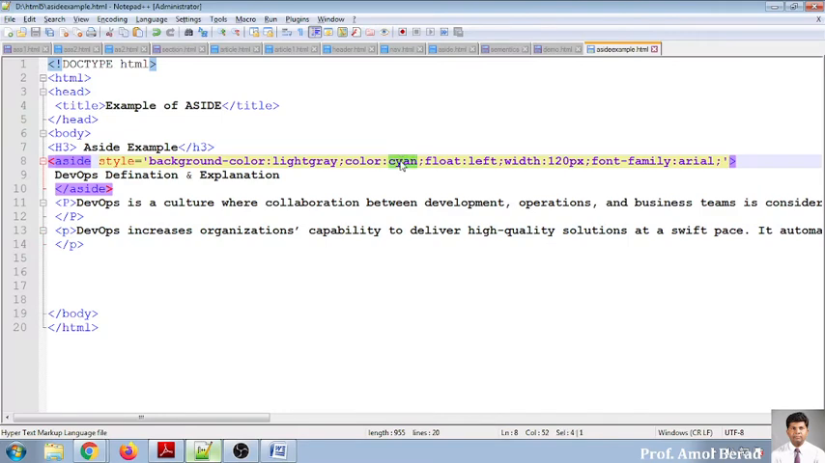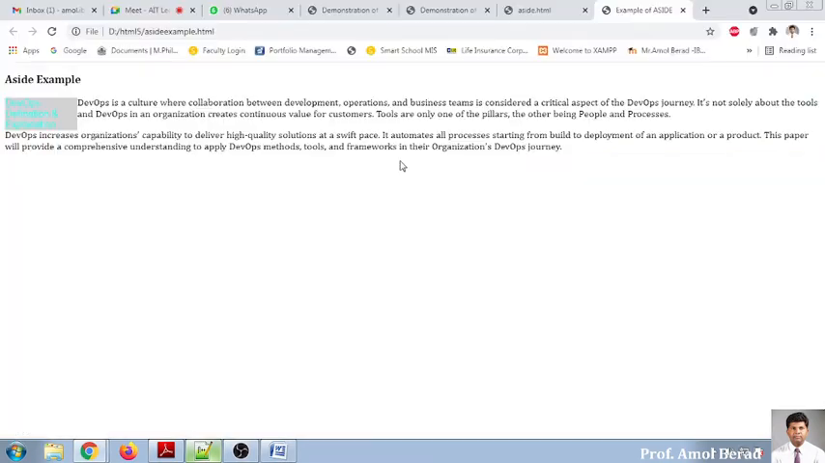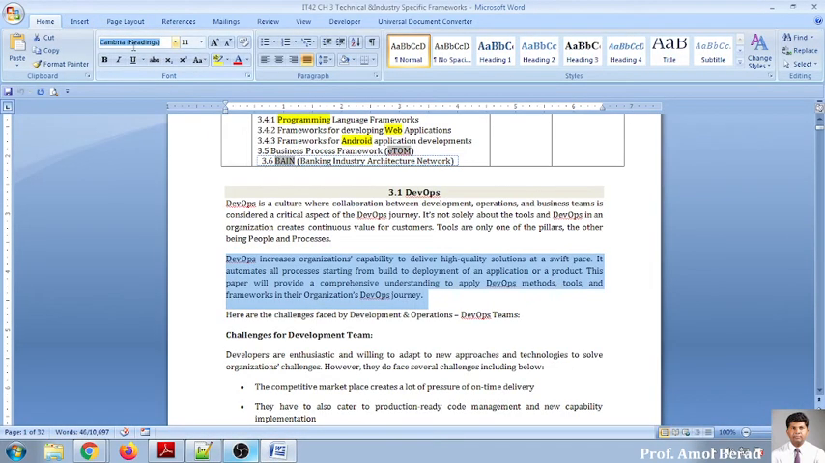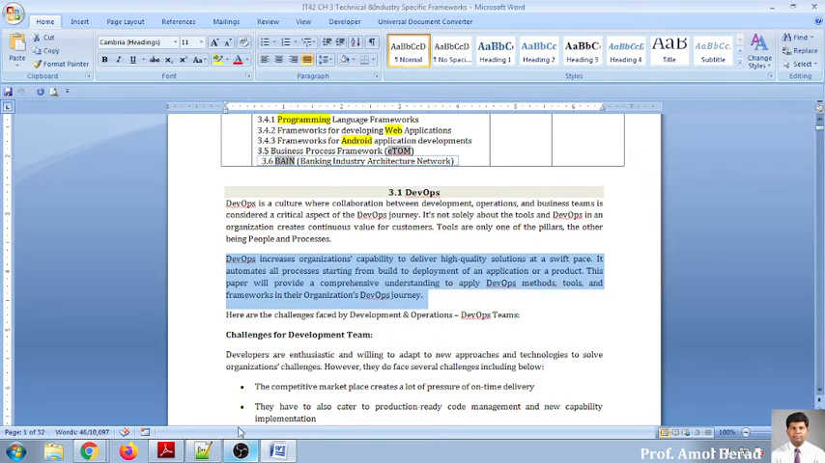Color: black. Font family Arial, I will go for any font family. Just go here, and there are different font families. I'm copying the name and putting it over here. Okay, no problem.